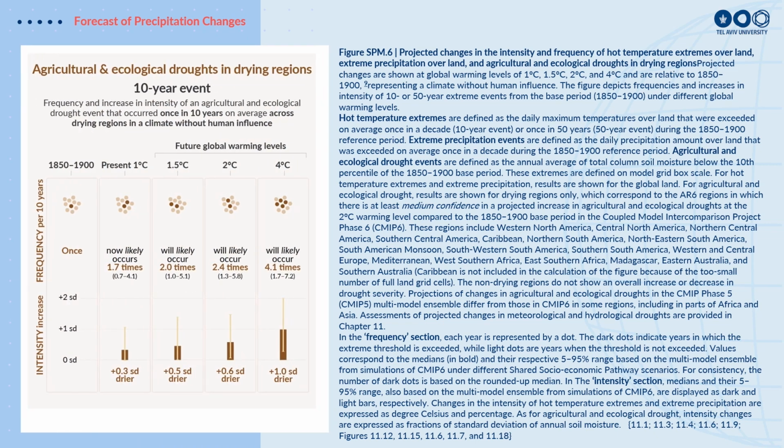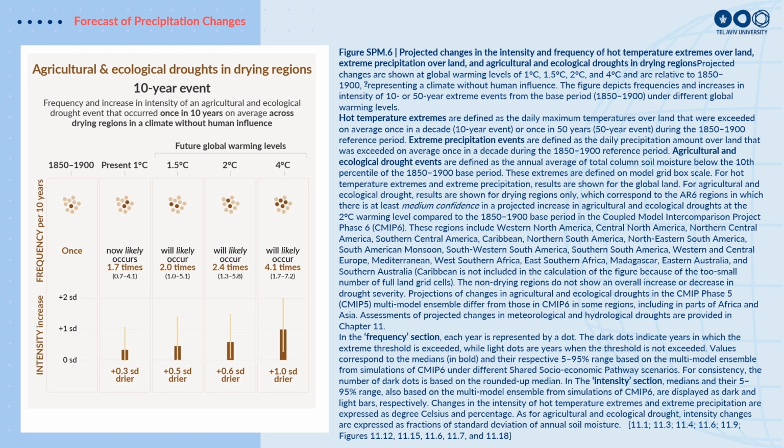And if we look at the other side of the spectrum, the areas where things are going to get drier and we're going to have drought conditions, obviously direct impacts on agricultural yields and various ecosystems, we can see again, let's take all the models, and we see what's the most intense drought which occurs once every decade in the period from 1850 to 1900s. That has increased already from a 1 degree global warming to 1.7 times every decade. And also the intensity of these dry events has started to increase.